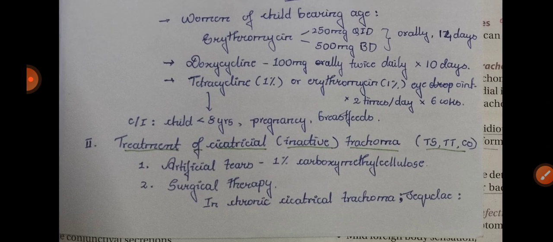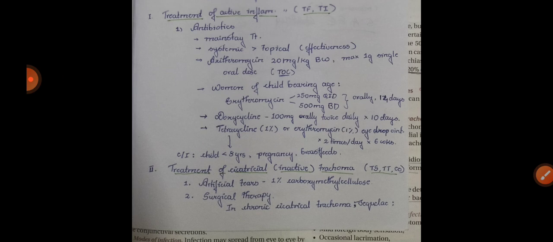Treatment of the cicatrizing stage of trachoma is artificial tears, that is 1% carboxymethyl cellulose. There is dryness of the eyelid. To prevent dryness, you will use 1% carboxymethyl cellulose. Then surgical therapy is for chronic cicatrizing trachoma.